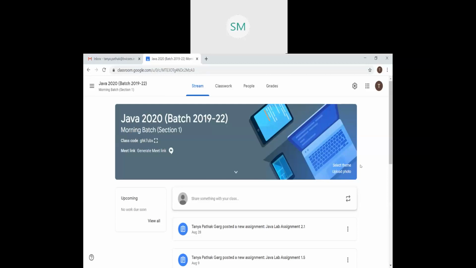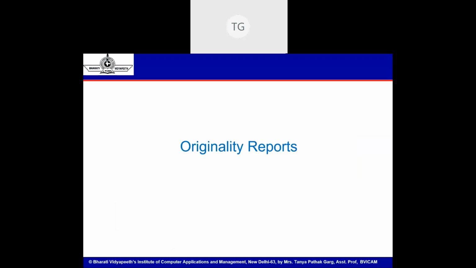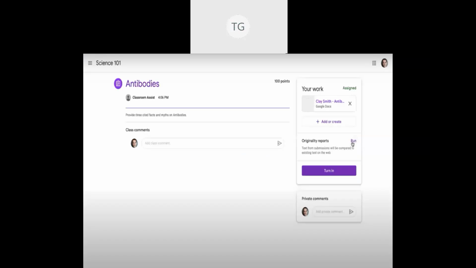Okay. So this is how your Google Classroom looks like and the operations that you can perform with it. Next, the concept of originality reports. Whenever a student is submitting an assignment, like this is an assignment submission page, I've just shown you a snapshot. If a student is trying to submit an assignment, then along with that, a student can be asked to turn in an originality report or a plagiarism report as well. This feature will check how much plagiarized is the submission, how much is the similarity index in the assignment, and how much copied it is.